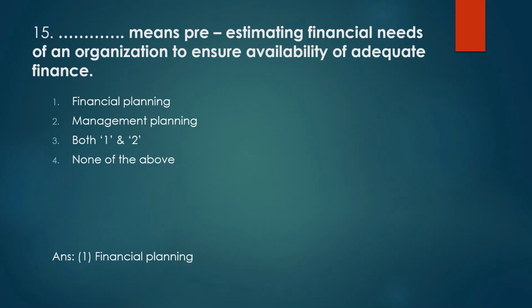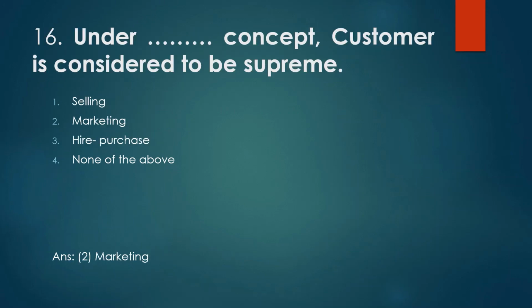Next is, under what concept is the customer considered to be supreme? Customer is related to marketing, supreme, because for those who work in marketing, the customer is a god. Their main objective is to convince the customer, and if they can do so, then they can earn commission, or they can win their position.